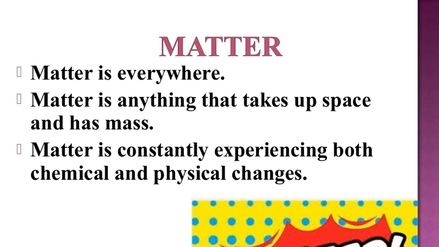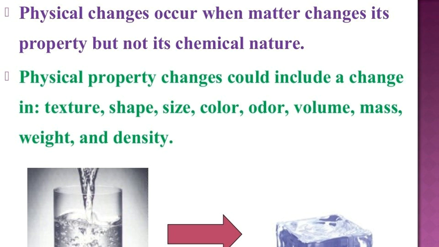We know matter is something which has certain mass and occupies some space. Matter is everywhere and it is always experiencing either physical or chemical changes. That is, whenever there are applied conditions, which can be artificial, or sometimes natural processes, these changes are happening every time, everywhere around us.